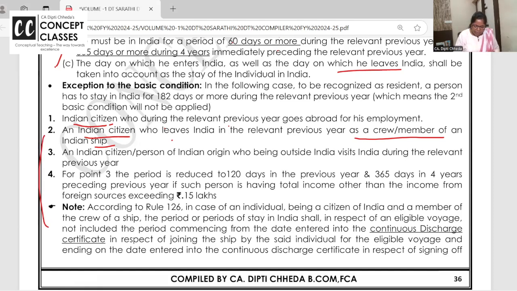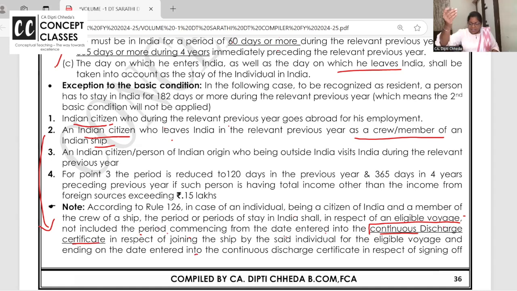Now for member of crew, I want all of you to put an arrow mark like this. When the ship is leaving, a document is used which is called the continuous discharge certificate. So when he is leaving, in case of an individual being a citizen of India and member of crew, the period of stay in India in respect of an eligible voyage shall not include the period commencing from the date entered in the continuous discharge certificate.